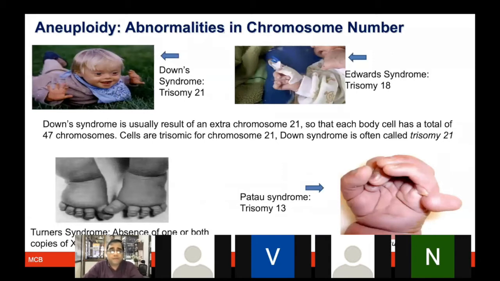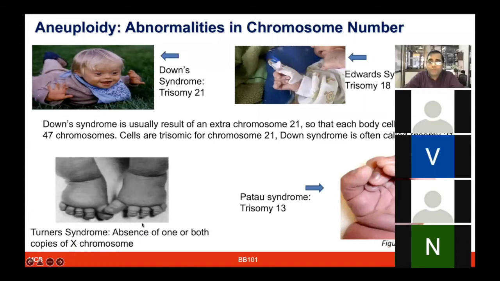And these are some examples when one of the chromosomes made more copies of itself. For example, in Down syndrome, the 21st chromosome has 3 copies rather than 2 copies, and therefore that resulted in this baby which is not normal. Edwards syndrome comes from the trisomy, or 3 copies, of the 18th chromosome. Turner syndrome is having absence of one or both copies of the X chromosome, and Patau syndrome is having trisomy of the 13th chromosome.